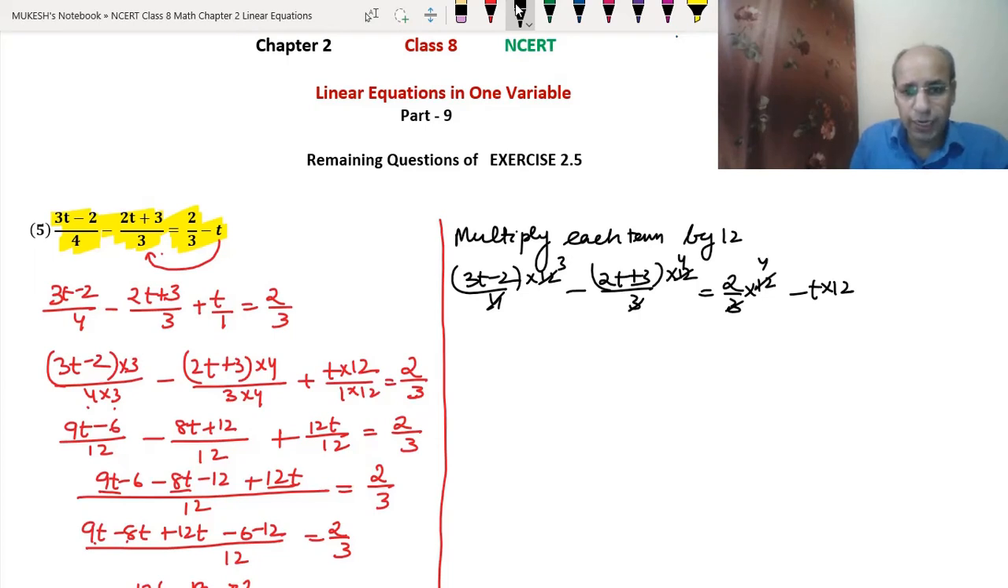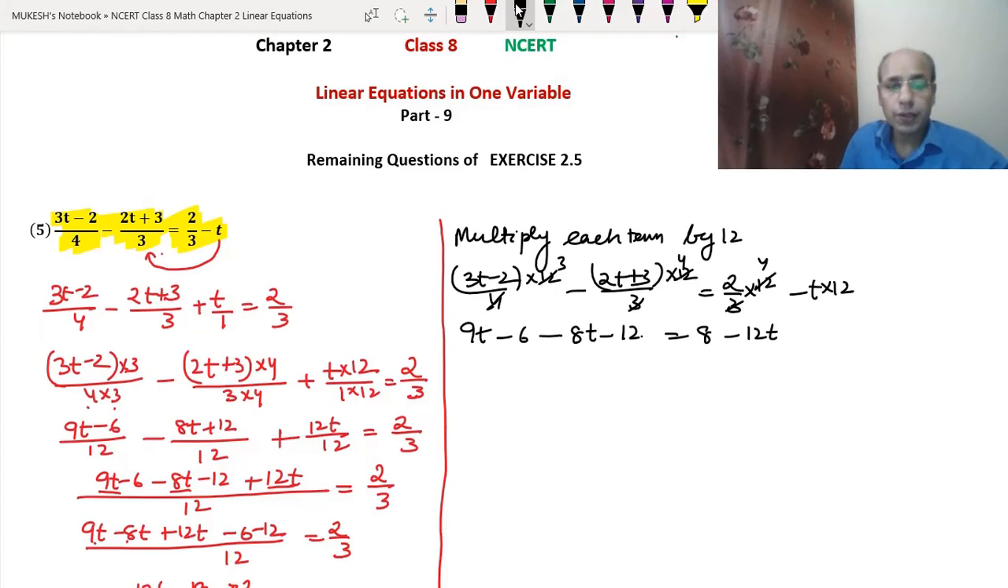So we will write 3 into 3t is 9t. Minus 2 into 3 is minus 6. Then minus, we have 4 into 2t is 8t. Then we will make this minus also 4 into 12. 4 into 2 is 8. And minus 12 into t is minus 12t. Okay. So 9t minus 8t is 1t, means t. Minus 6 and minus 12 means minus 18 equals 8 minus 12t.